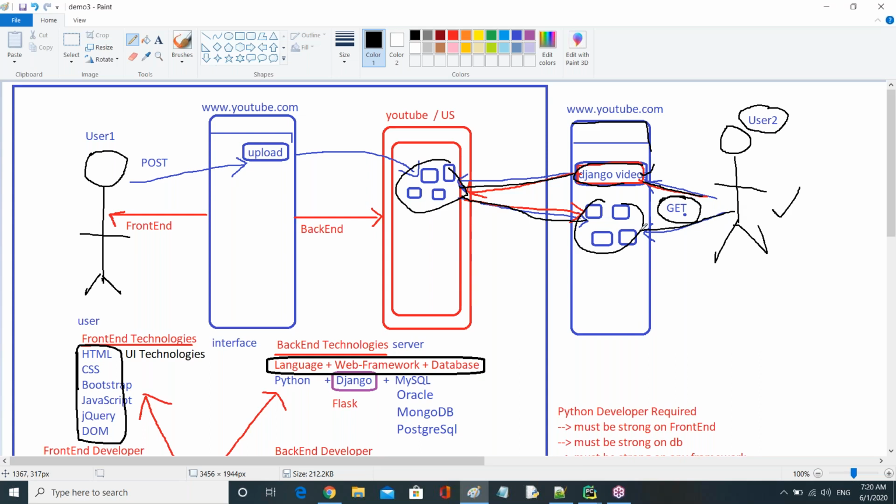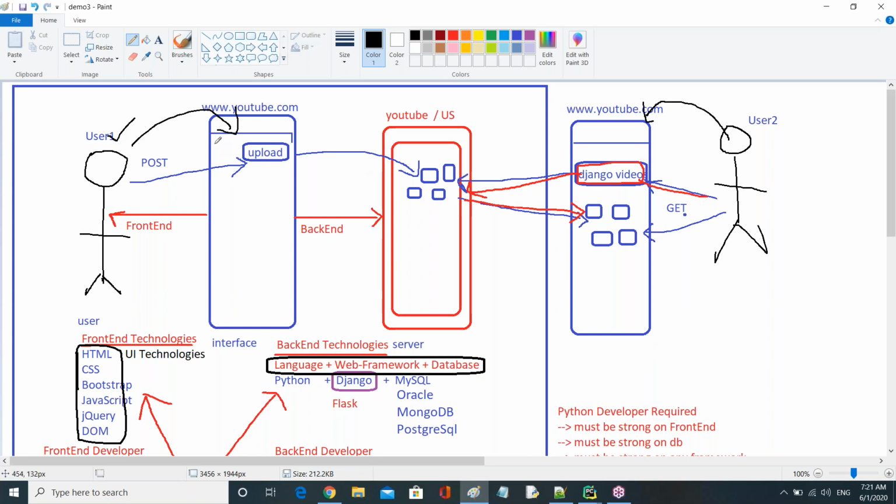So if you observe here, one user is doing the post operation, nothing but uploading the videos in this example, and the other user is doing the get operation, nothing but fetching the videos to learn the subject. Here everyone has this interface in their machine. So on our machine, we work in this website, this application, and you can perform either post or get operations.